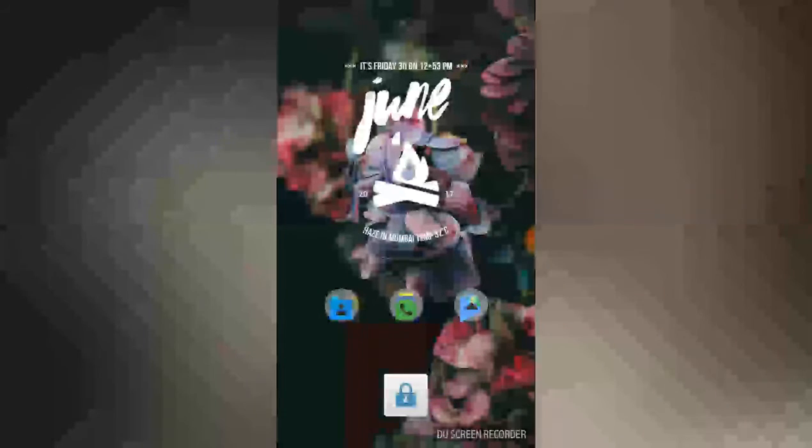Sorry for the screen. And this is how to make your home screen look awesome. This is a nature setup of Nova Launcher.